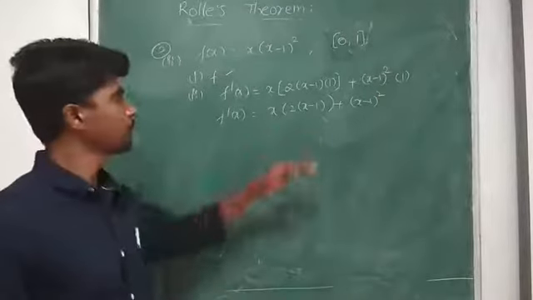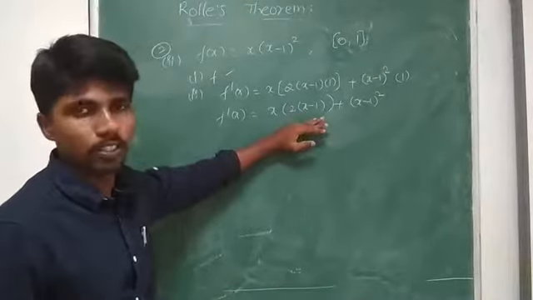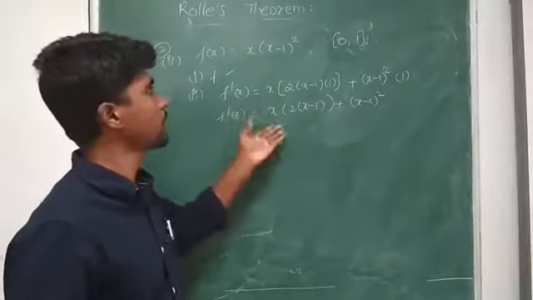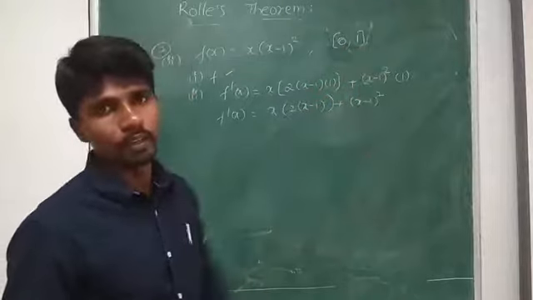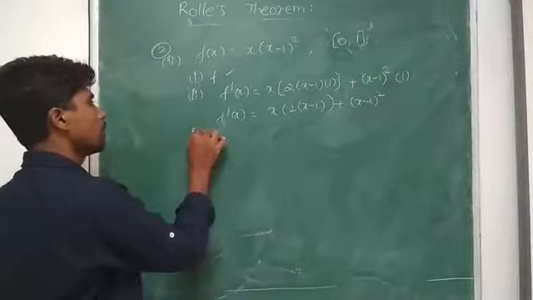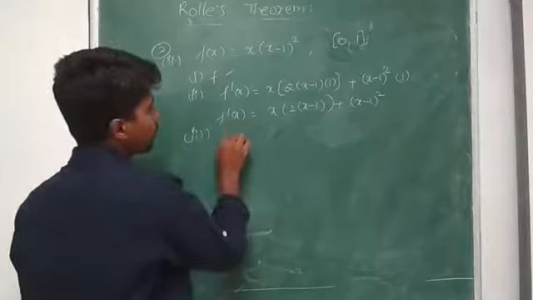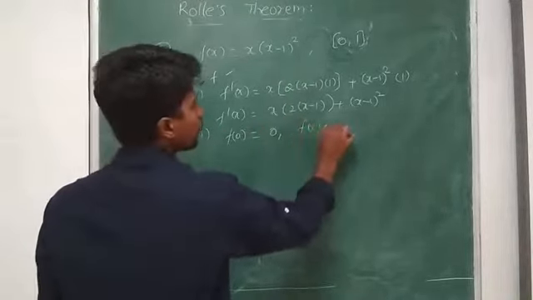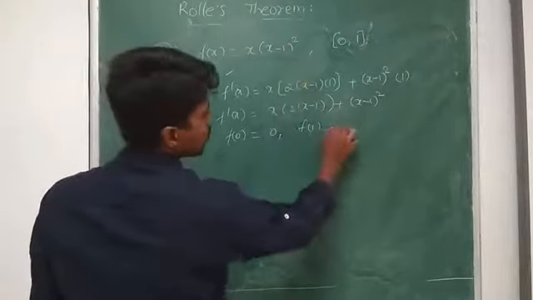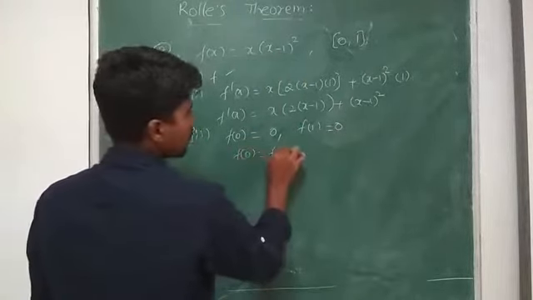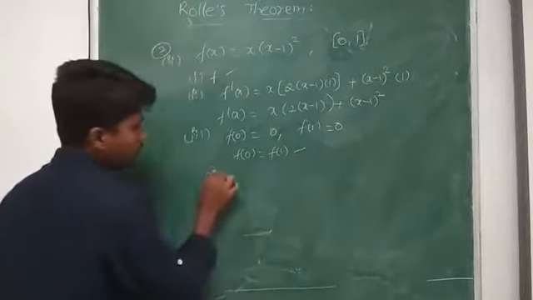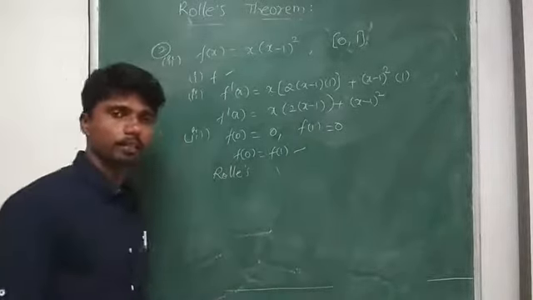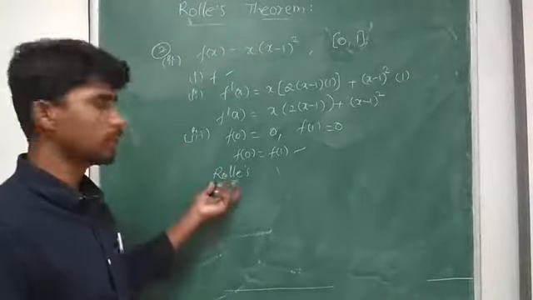We can see this particular thing is also a polynomial function. It exists for all real numbers. So f'(x) exists in (0, 1). Now, is f(a) equal to f(b) or not? First, f(0) is 0 into something, 0. f(1) is 1 into 0, 0. Both are equal. So Rolle's theorem is verified. Verifying Rolle's theorem is nothing but showing the function f satisfies Rolle's theorem.